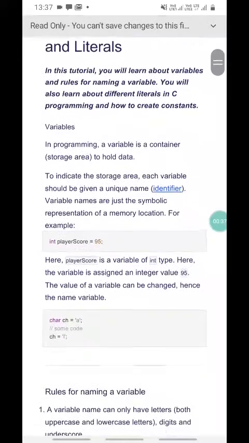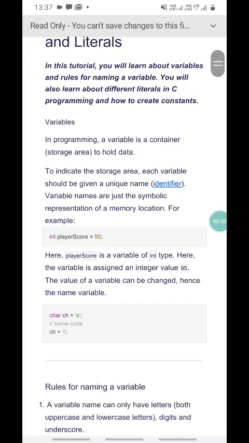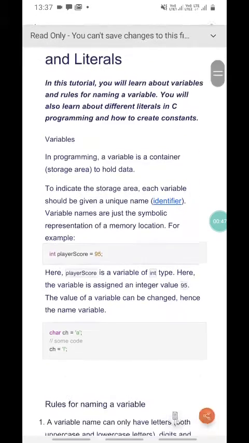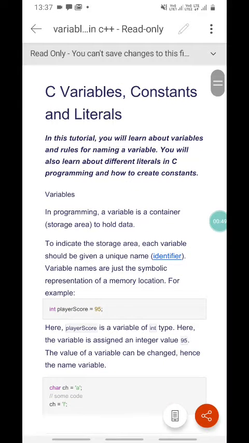In programming, a variable is a container, that is a storage area, to hold data. To indicate the storage area, each variable should be given a unique name, which is called an identifier.